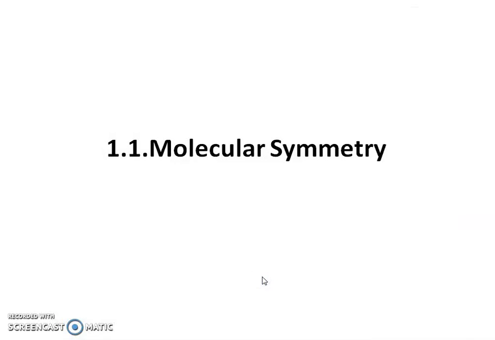Now today I am going to start the first chapter of this unit, that is molecular symmetry. Now this chapter or this concept, molecular symmetry, you have not studied before TYBSc.